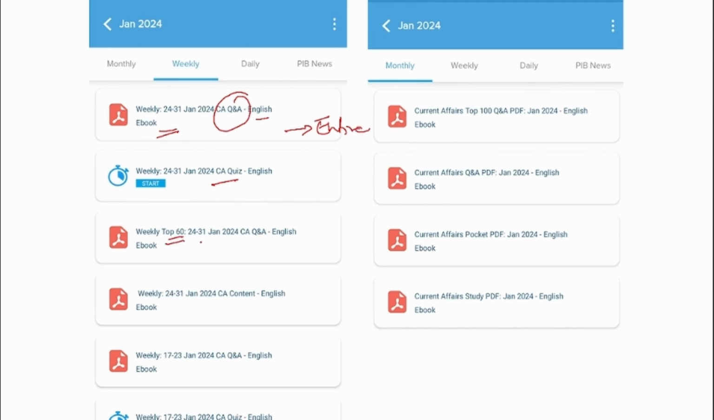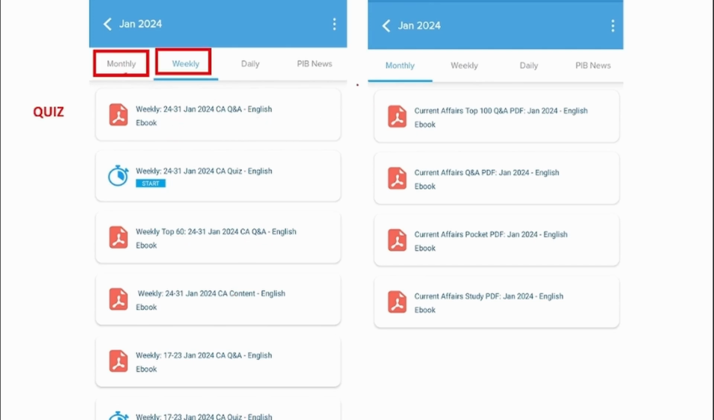But here we take the top 60 most important news and we upload it in this PDF in question and answer format. Apart from weekly, we also provide the monthly ones. This PDF will contain a detailed view of that particular month's news, and this will have a brief format of the same news. This will be in question and answer format, and this will have the top 100 questions and answers of that particular month.